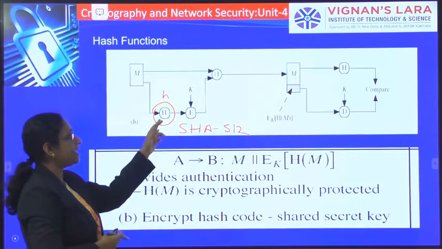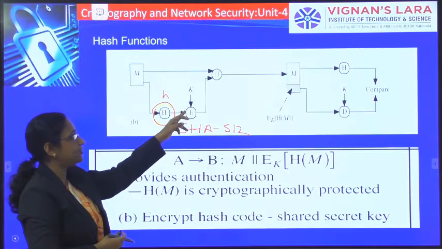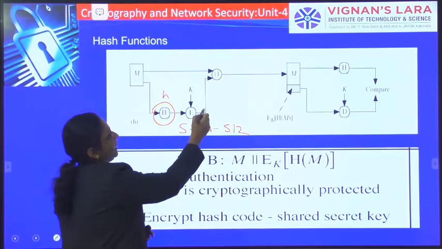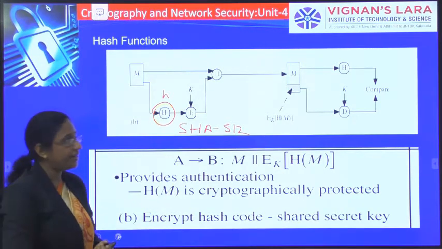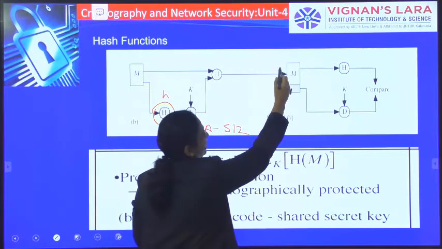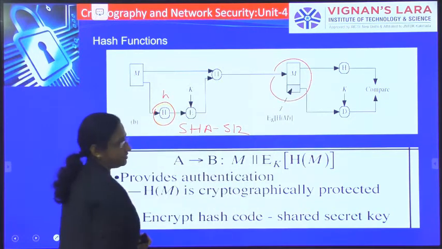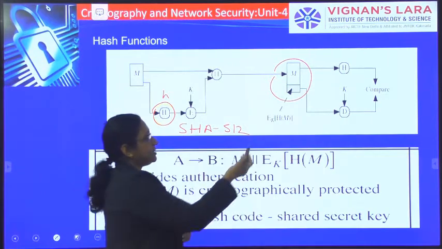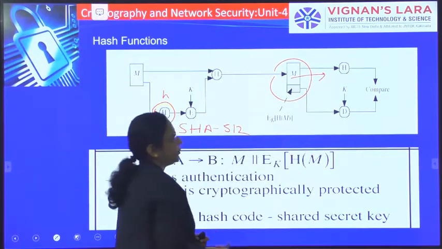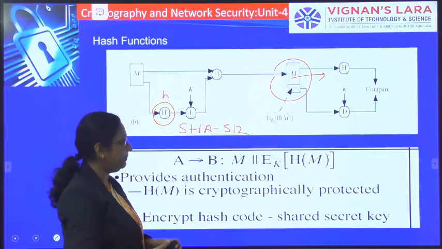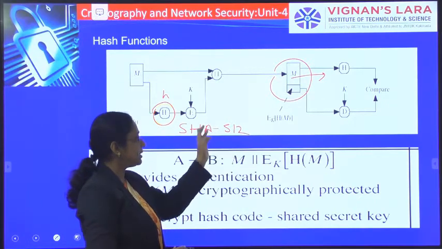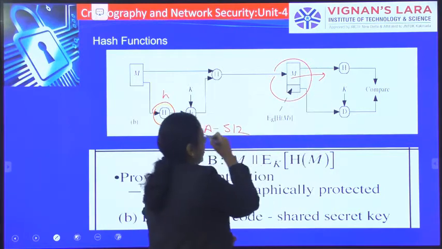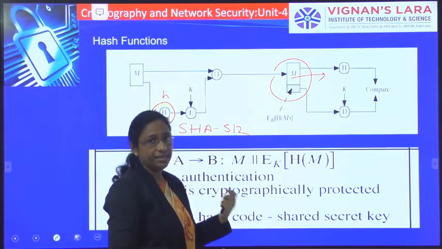This hash value is encrypted with a key K, and then the encrypted hash value is appended to the message, and it is sent to the receiver. Again, what the receiver will be doing is that the receiver extracts the message M, and he will be applying the same algorithm, SHA-512, that has been performed by the sender.